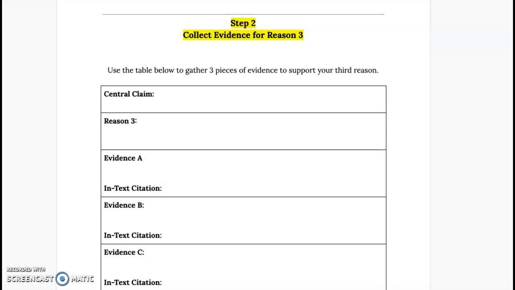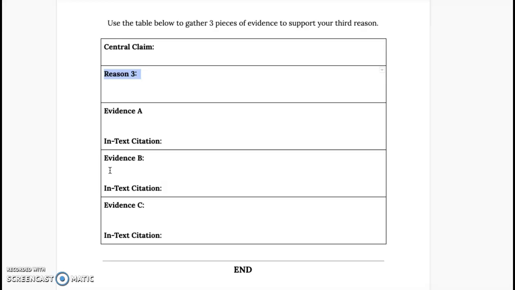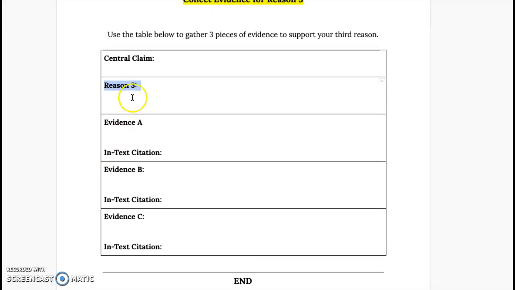And specifically what we're doing is what you've done before. You're going to put your third reason to support your claim right here in this box, okay? And then you're going to find 3 pieces of evidence to support that reason in your claim. Also, you're going to put your in-text citation from the website where you got your evidence from, author's last name and the year, or the name of the website and the year.